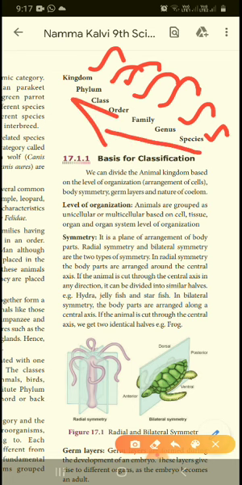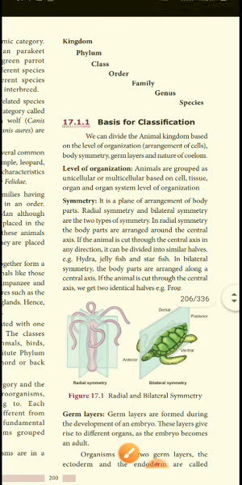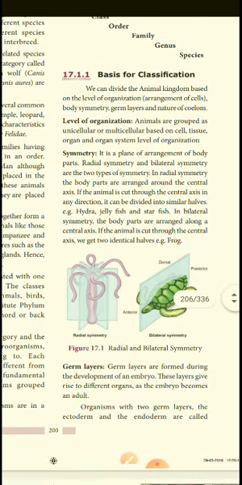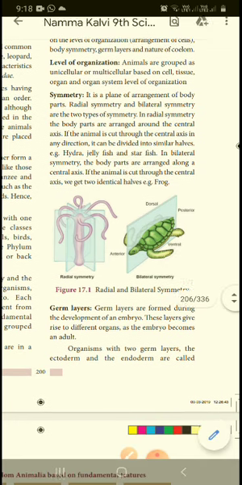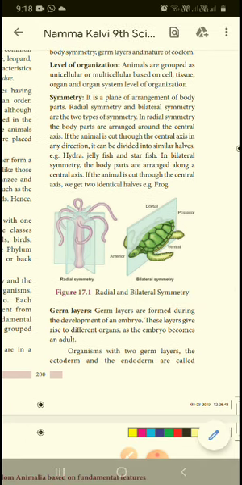We divide the animal kingdom based on the level of organization, the arrangement of the cells, and the germ layers. Level of organization: it is unicellular or multicellular, with cells, tissues, organs or organ systems. Symmetry means we can cut along a plane, and the arrangement of body parts on both sides is the same. That is what we call symmetry.